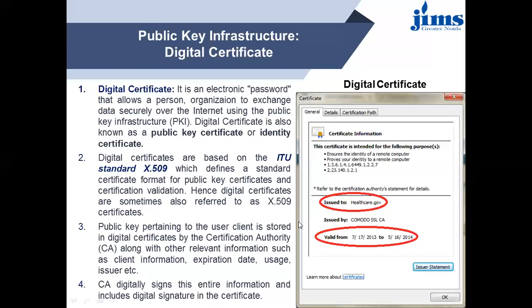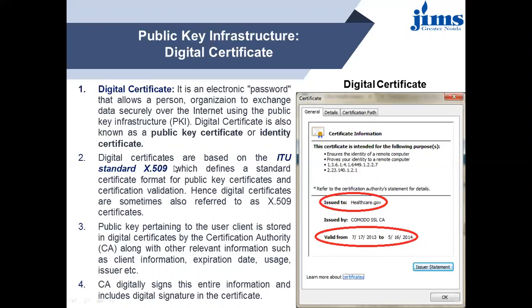The certificate shows issued to, issued by, and valid from when to when. So all the information is easily available, and you can easily check these things.